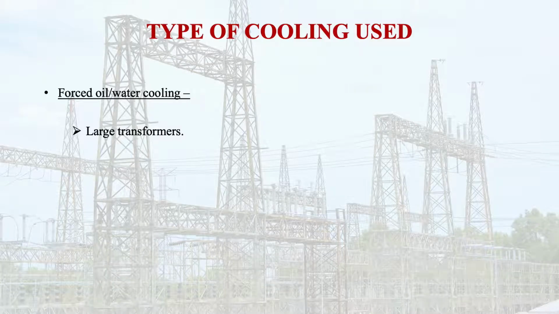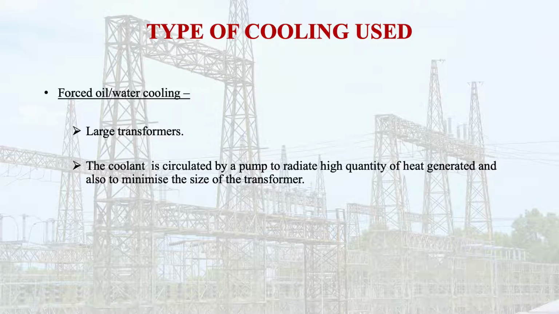Now in the case of a large transformer, the large transformer requires forced oil or water kind of cooling. So the coolant is circulated by a pump to radiate the high quantity of heat generated, and to minimize the size of the transformer, because if we are using radiators, that means it is also increasing the size of the transformer. So by means of some pumped circulation, effective cooling can be obtained.